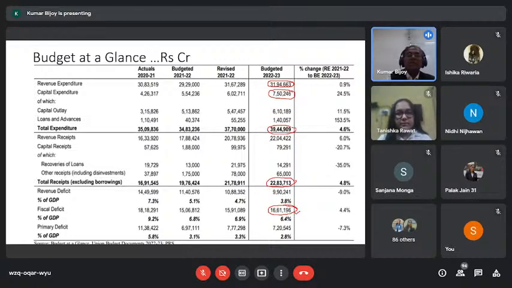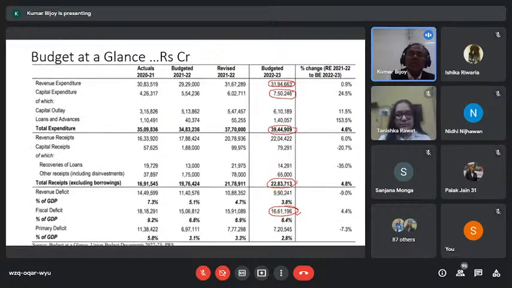Out of this deficit, from where will the money come, what will be the various sources of money, various sources of borrowing or getting some alternative financing is going to be challenging. And madam has made it very clear that we are not going to make any crowding out in the Indian economy. So it can be visible here. Fiscal deficit you can look upon.